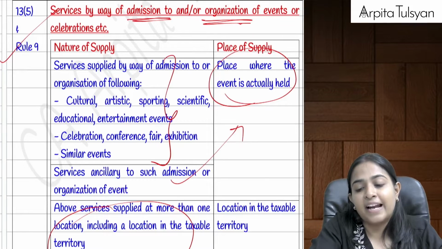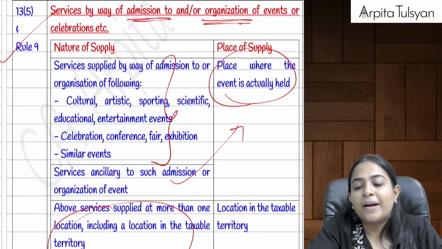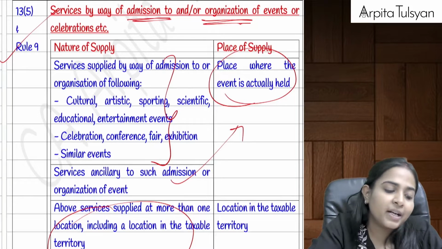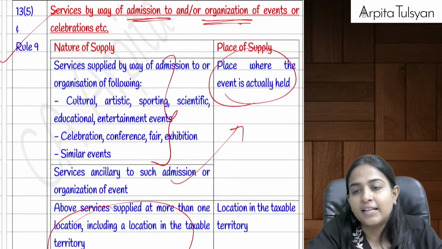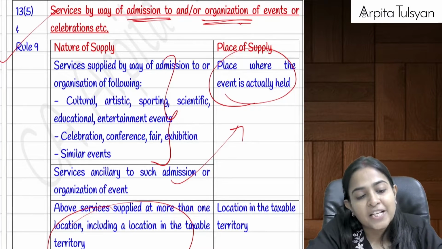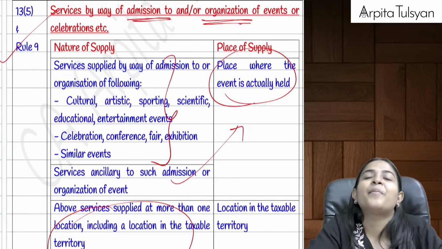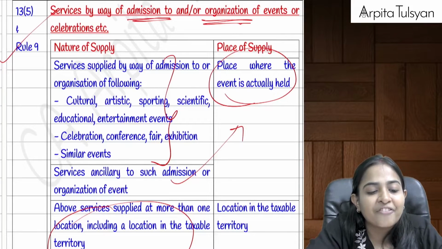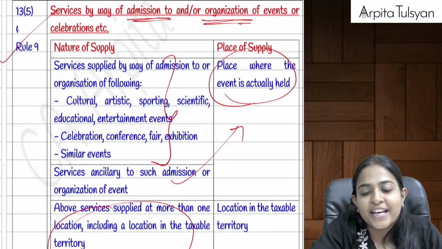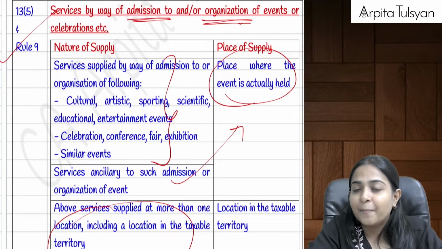Okay, now if there are respective states coming, can I say we'll have to do the bifurcations now? So that bifurcation will be done as per the contract or agreement. If the contract or agreement is totally silent about it, then they are telling that please do the bifurcation as per rule number 9. Ma'am, what is told in rule number 9? In rule number 9, they are telling that please go and refer rule number 5. Ma'am, what was there in rule number 5? Bifurcation is to be done as per generally accepted accounting principles.